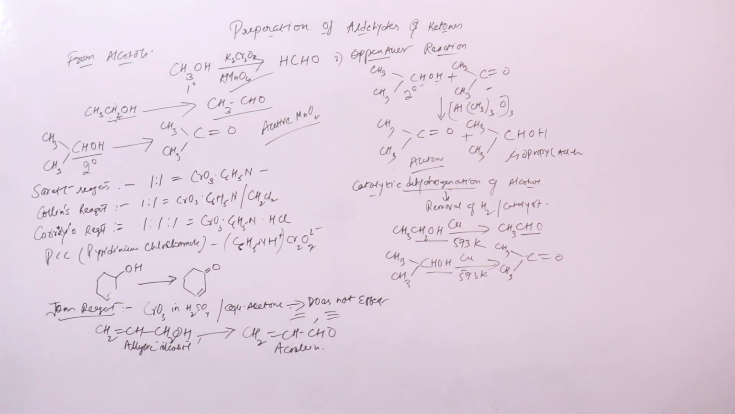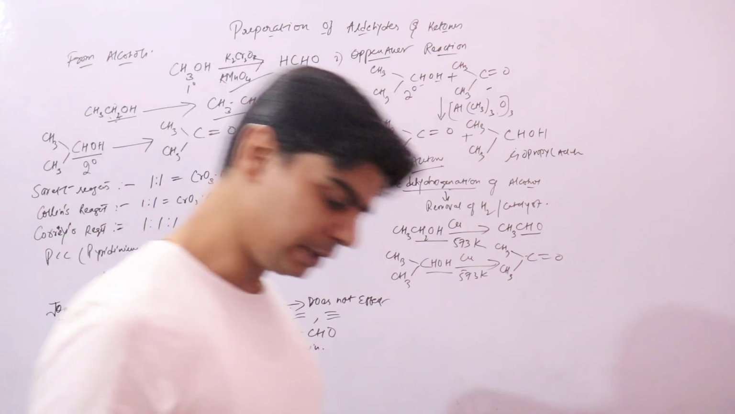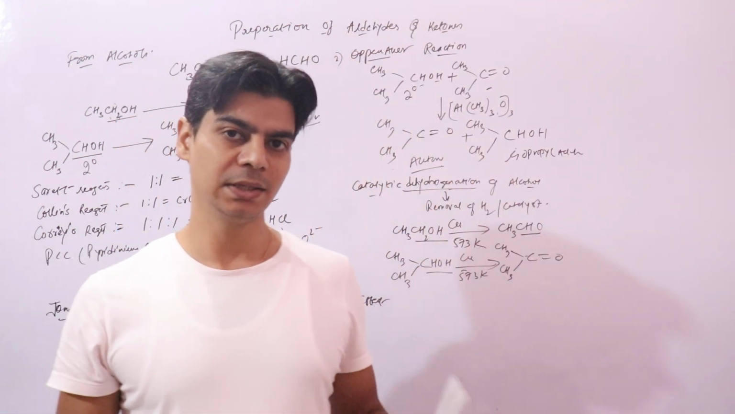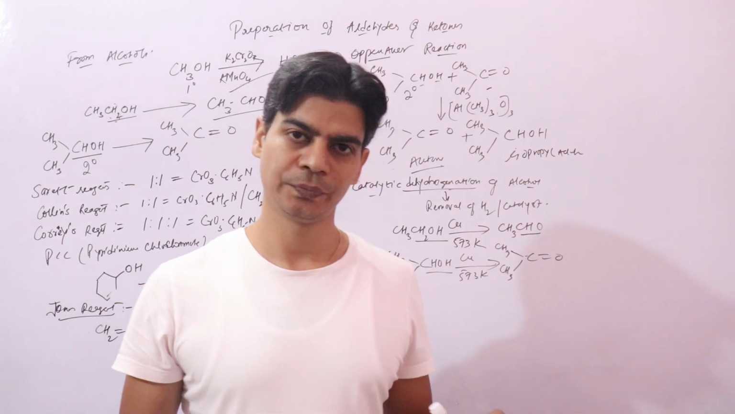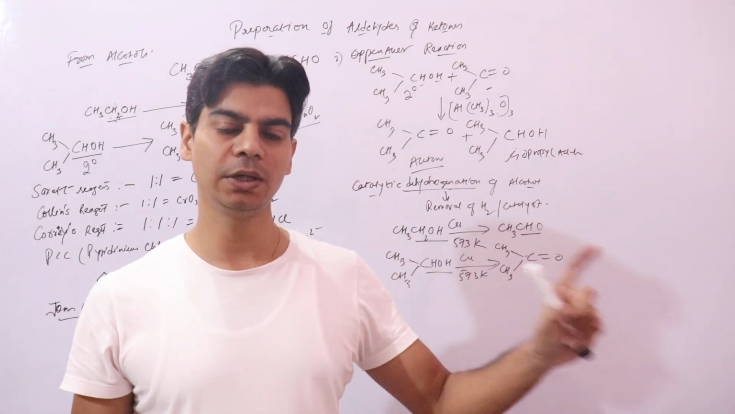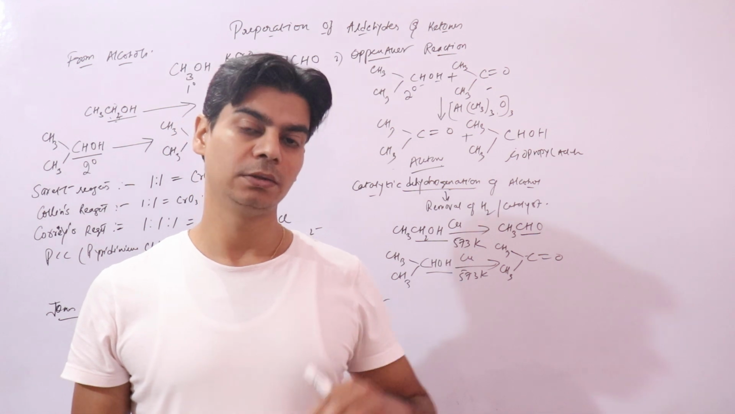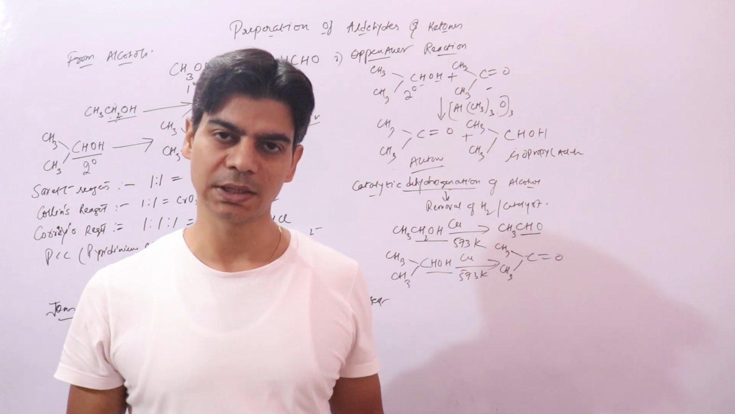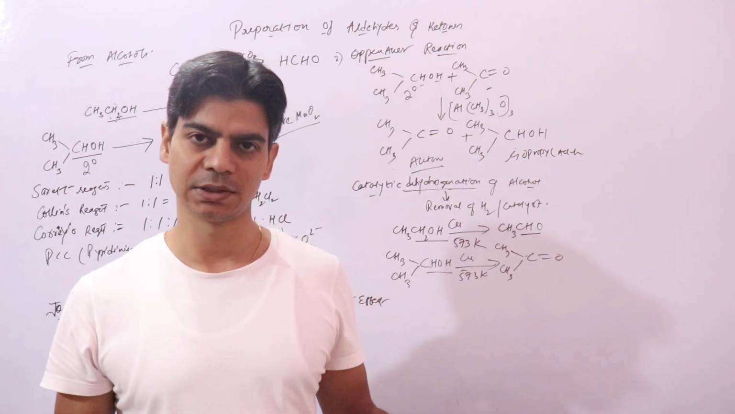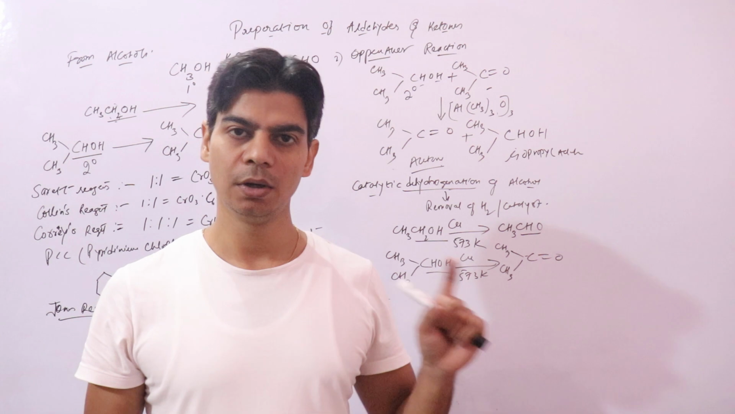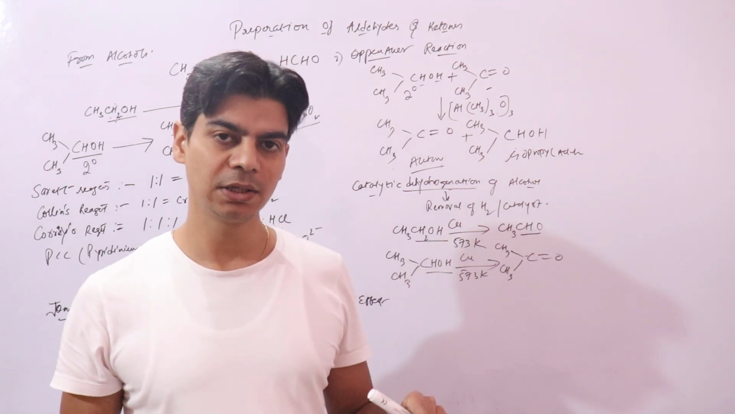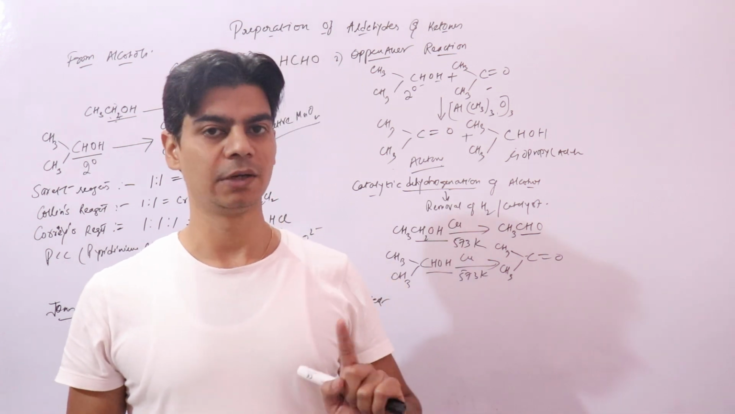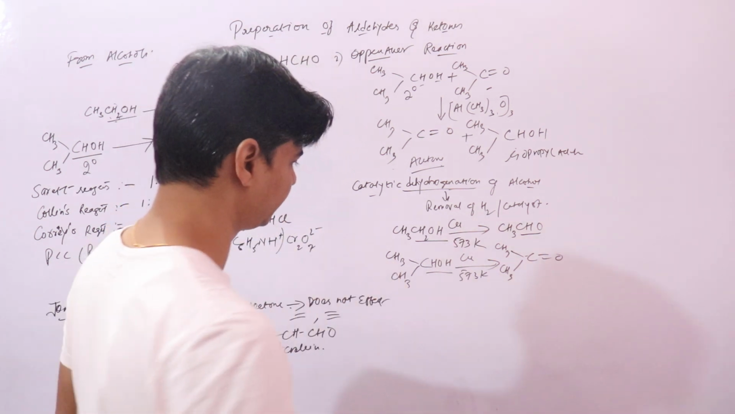Now we'll look into carboxylic acids, how to prepare aldehydes and ketones from carboxylic acids. What we do is dry distillation of calcium formate, where calcium formate will give you formaldehyde, or dry distillation of any other calcium salt of a fatty acid, which will give you a symmetrical ketone. Whereas if you do dry distillation of any calcium salt of a fatty acid with calcium formate, it will give you an aldehyde. Just remember it this way.